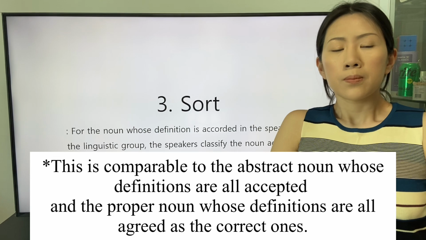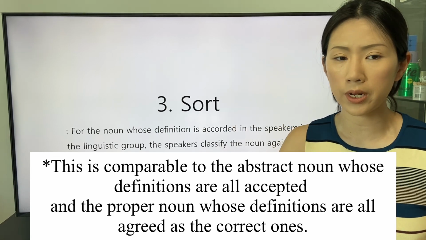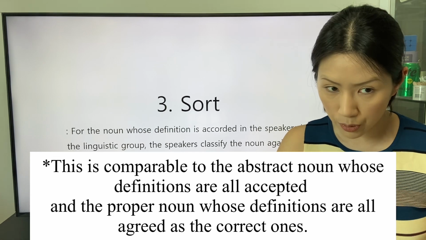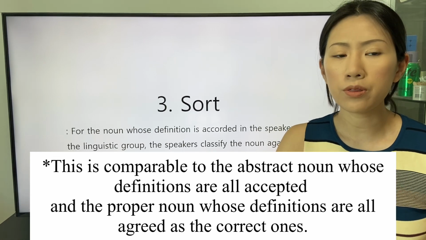This is comparable to the abstract noun whose definitions are all accepted and the proper noun whose definitions are all agreed as the correct ones.